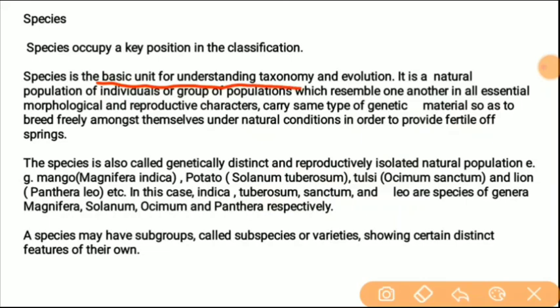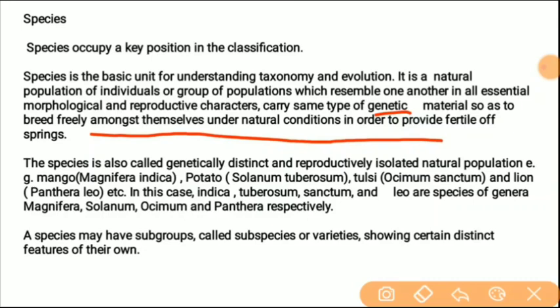You can understand the taxonomy with the help of the species, because it is the basic unit of the evolution as well as the taxonomy. A species is a natural population of individuals or groups which resemble one another in all the essential morphological as well as reproductive characters, carry the same type of genetic material, and breed freely amongst themselves under natural conditions to provide fertile offspring.